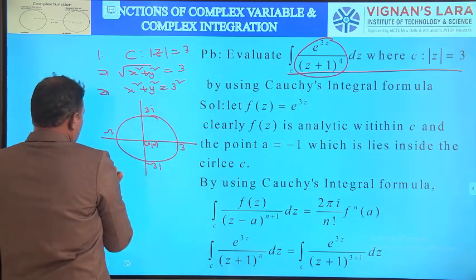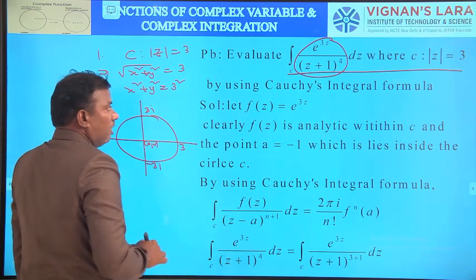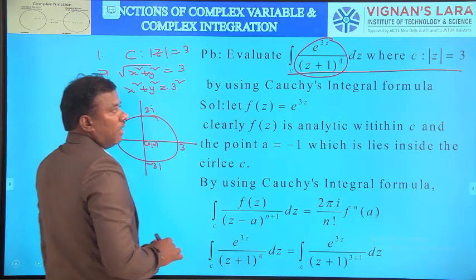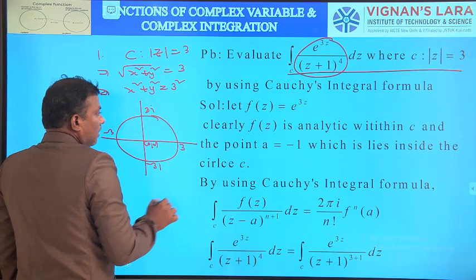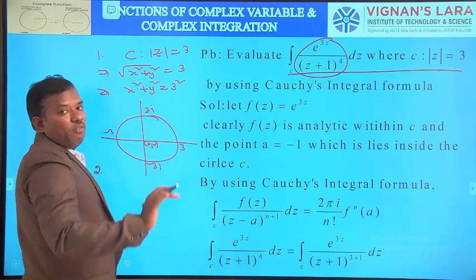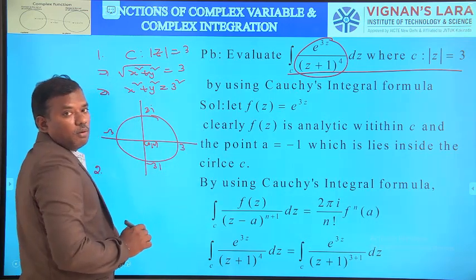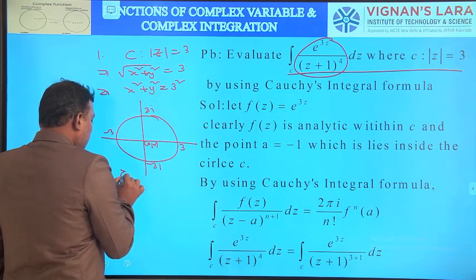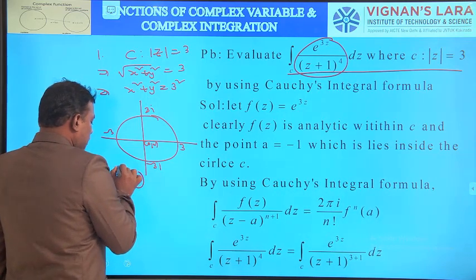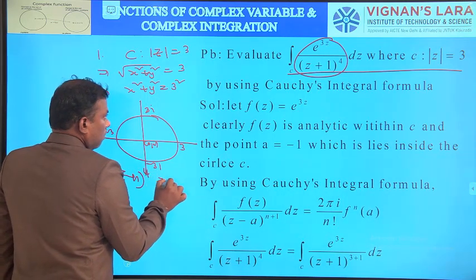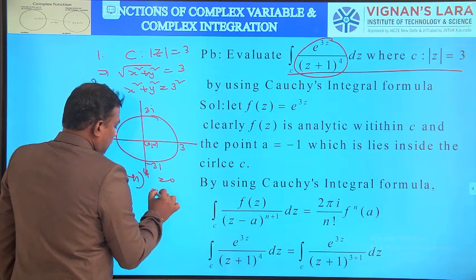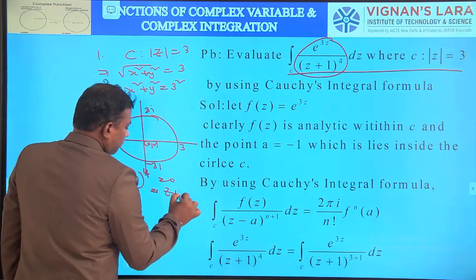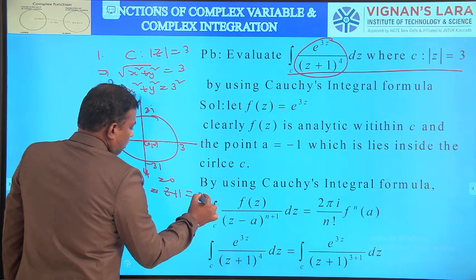Then what about the next step? Identify the integrand. What is the integrand? e power 3z by z plus 1 whole cube. This integrand is analytic everywhere except at z equal to minus 1. So equate the denominator to 0. z plus 1 whole power 4 is equal to 0. Then z plus 1 is equal to 0.